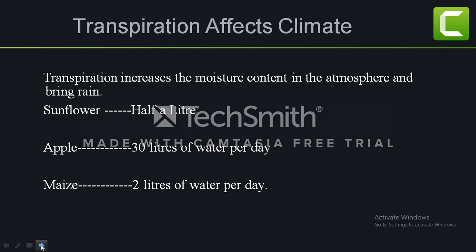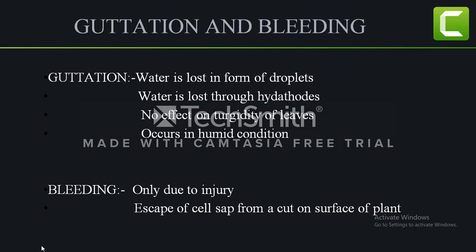Now transpiration affects the climate. How? By adding moisture content in the atmosphere, it helps in bringing rain. Now these are a few data which are given: sunflower loses half a liter of water per day, apple loses 30 liters of water per day, and maize loses 2 liters of water per day.